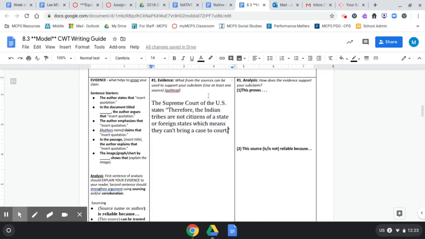Now, this is about the length you want to use for a quote. You don't want to use a quote that's too long, because really you want to spend most of your time explaining and analyzing the quote. Then, once you've done that, you're going to explain what that quote means. Okay, so you can do that below, or you can do it in the box over here. I'm going to do it below. Just say this means that Native Americans, I should say natives, were not considered citizens of the U.S.